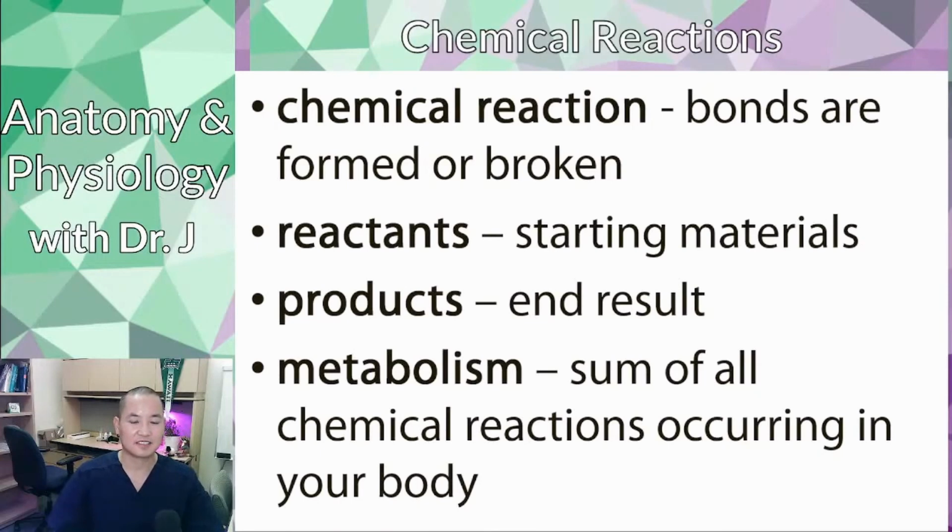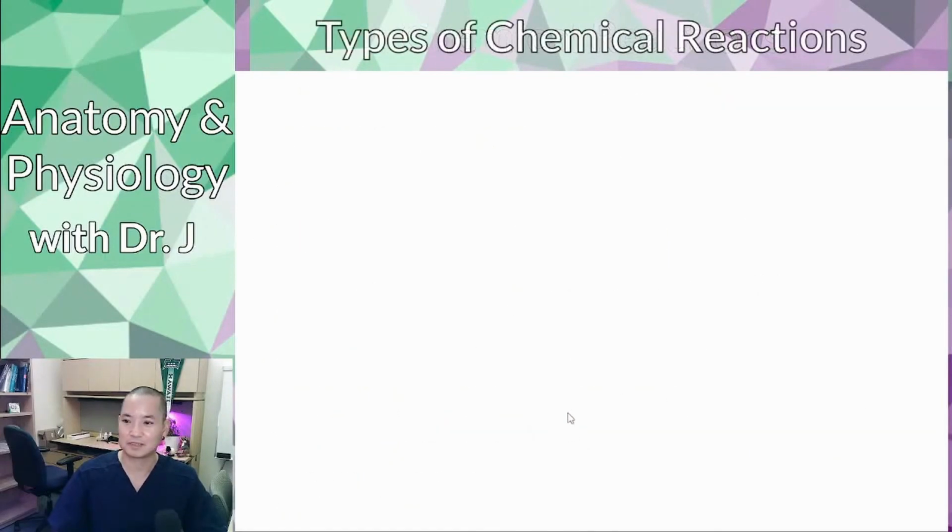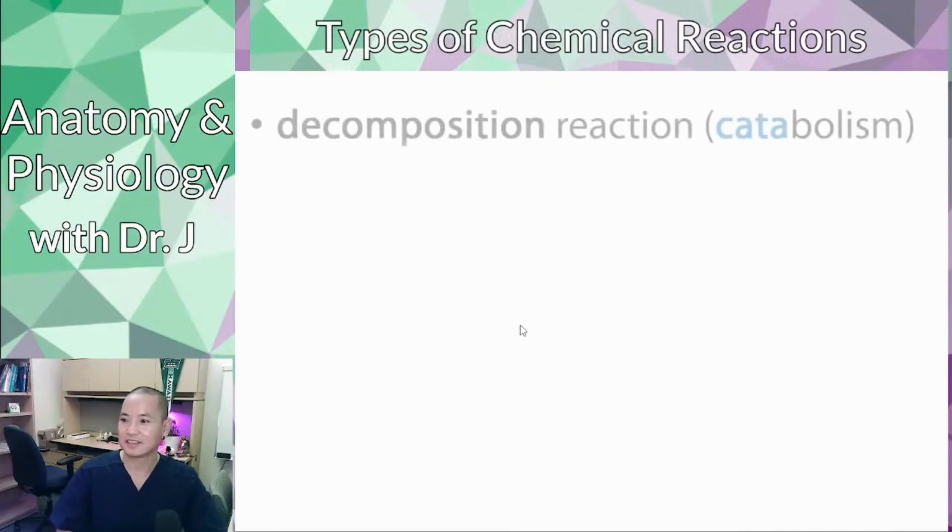You are made out of chemicals, and there are many of these reactions that are fueling your body, repairing your body, and keeping your cells alive. All of those put together is what we call metabolism. So it's not just about calories and energy expenditure. It does involve it, but we're talking about all the chemicals.